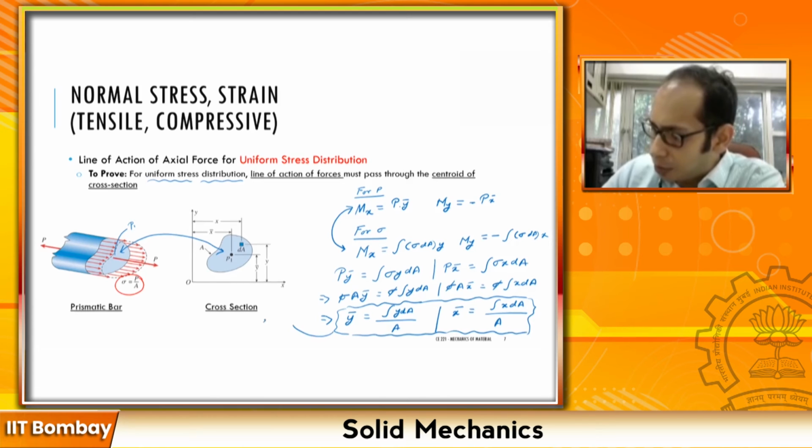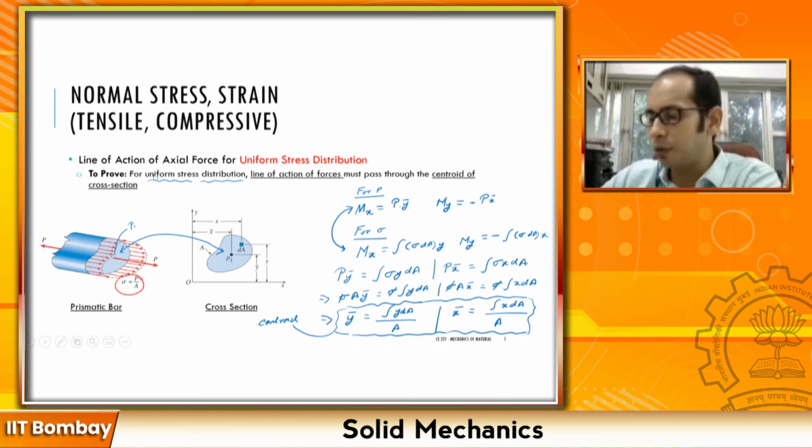So this proves the axiom we were trying to prove, that for a uniform stress distribution, the line of action of the force must pass through the centroid of the cross section.